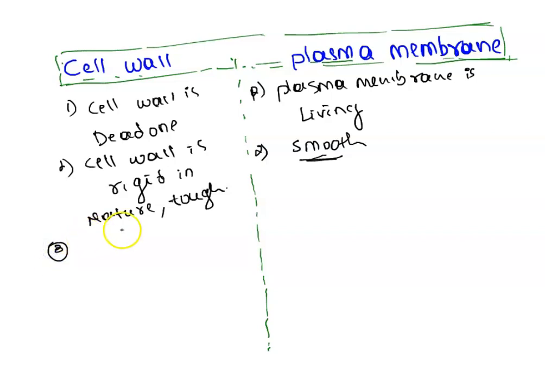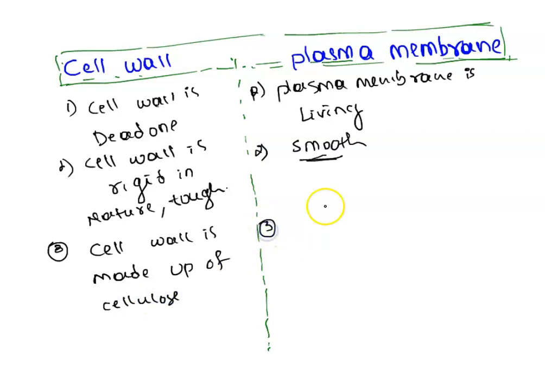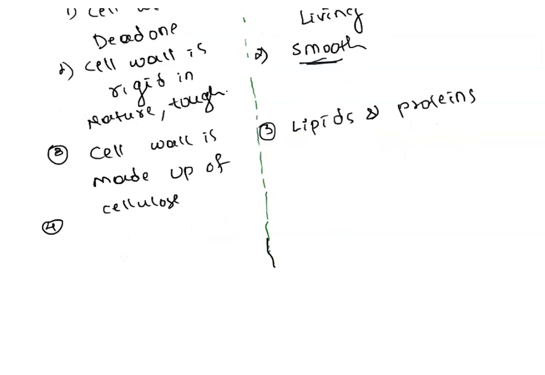Third one, cell wall is made up of cellulose, and plasma membrane is made up of lipids and proteins. Okay, next, cell wall is fully permeable.